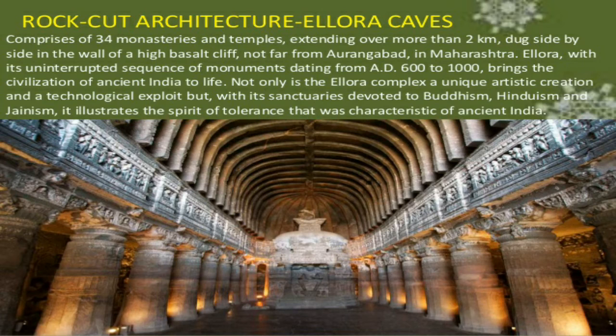Ellora, with its uninterrupted sequence of monuments dating from AD 600 to 1000, brings the civilization of ancient India to life.